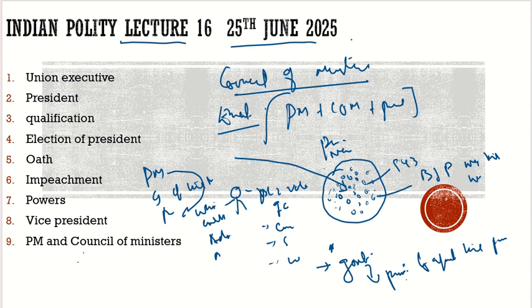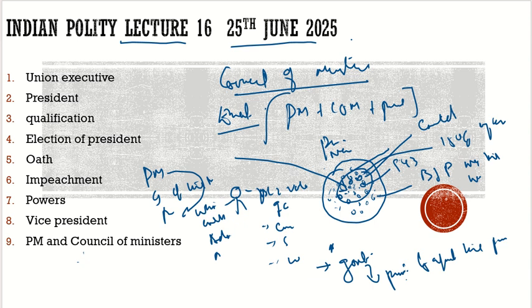So the Council of Ministers will be chosen from particular people in the Lok Sabha. In it, various people would be there, and how much would be the accommodation for the Council of Ministers? It is not more than 15% of the representation in the Lok Sabha. Not more than 15% of the MPs.